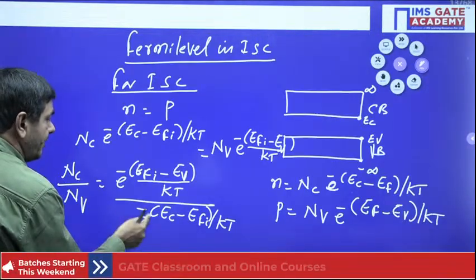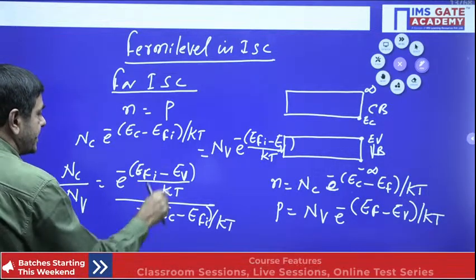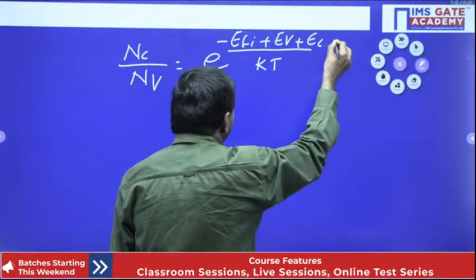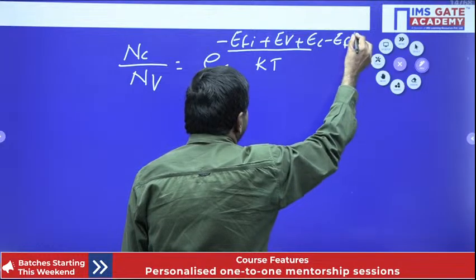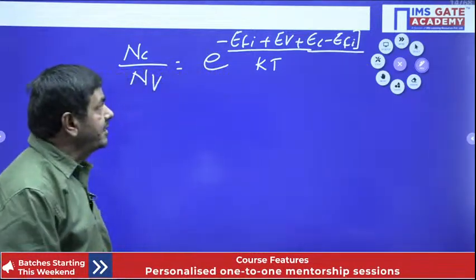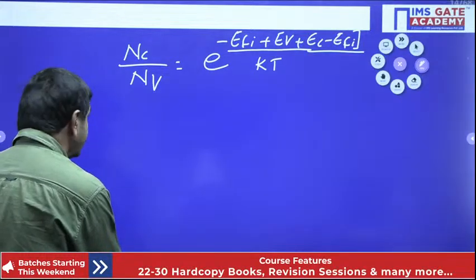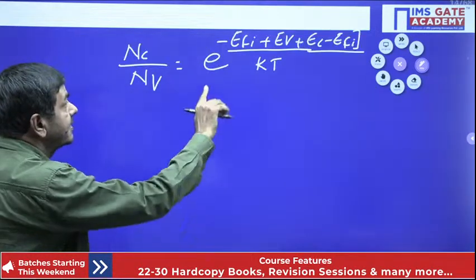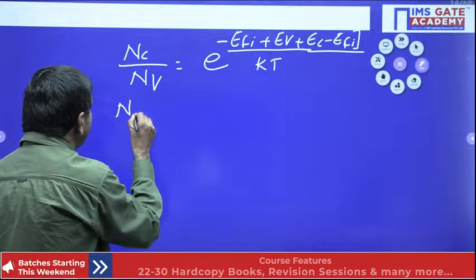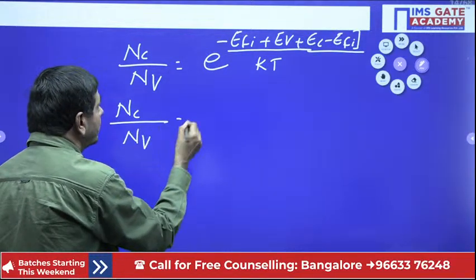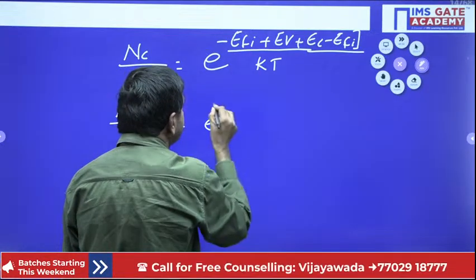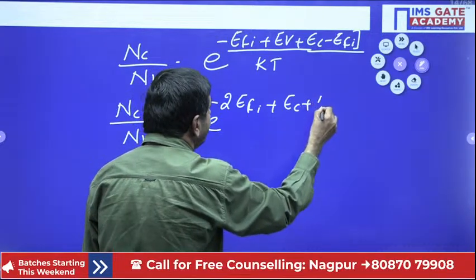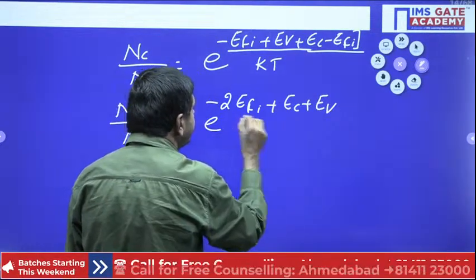And also, whenever it goes to the numerator, minus becomes a plus: Ec minus Efi, minus Efi. That's possible here now. That value we are getting correct exactly. But finally, conduction band coefficient divided by valence band coefficient equal to what you can get here now. Minus Efi minus Efi is nothing but minus 2Efi. You are going to find plus Ec plus Ev, Ec plus Ev by kT we are getting.